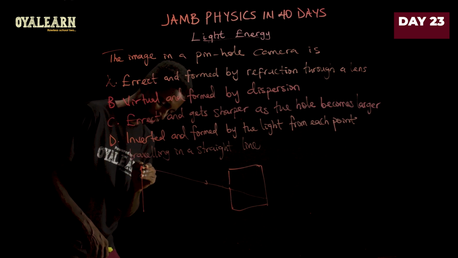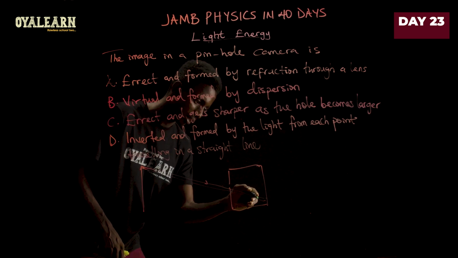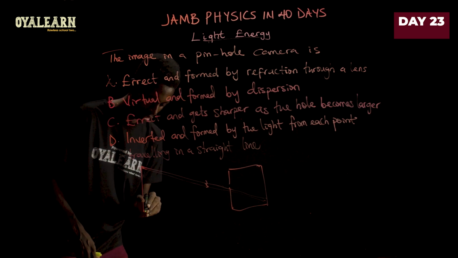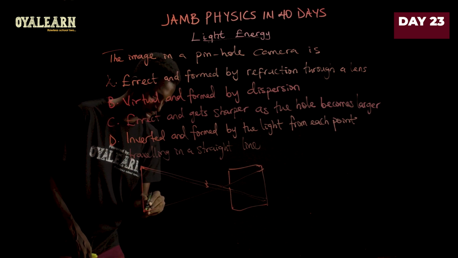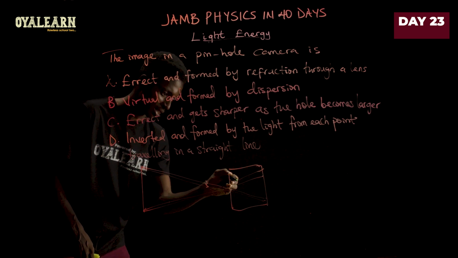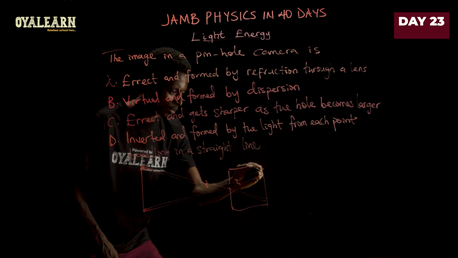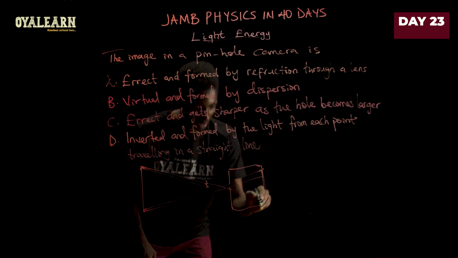Let's pick another one like that in that direction, and then this comes like this, and similarly this comes like this, all in their specific direction, which will then produce the image in this form.